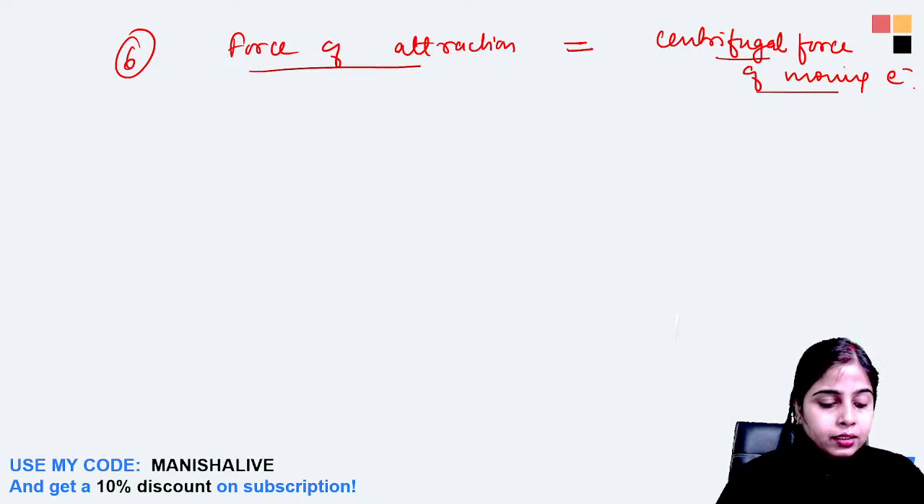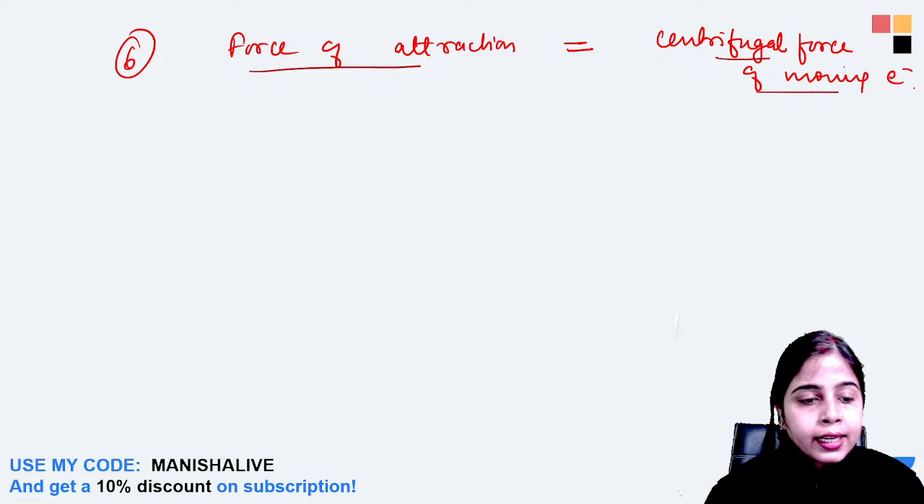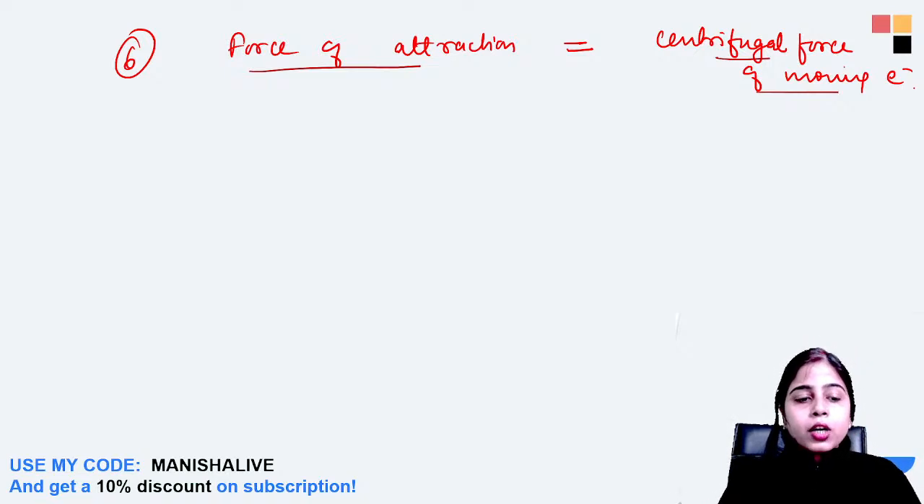Clear? No doubt in Niels Bohr's postulates for his atomic model? Is there any doubt? Niels Bohr was the one who told us about these fixed energy levels, or orbits, and named them K, L, M, N, O, P and so on.